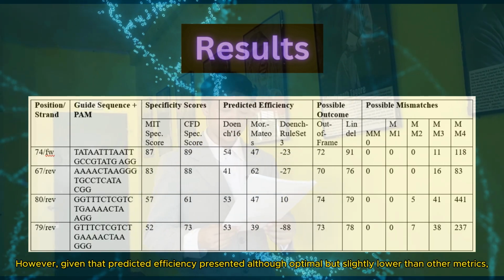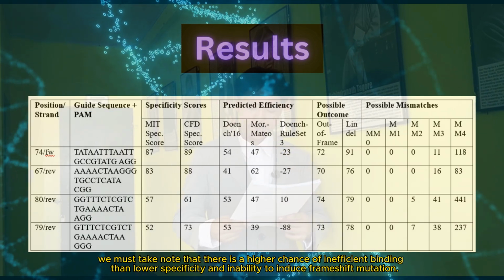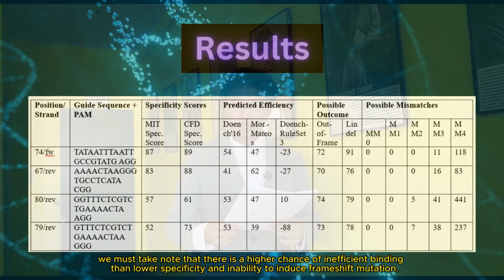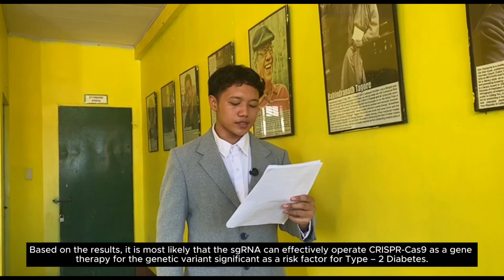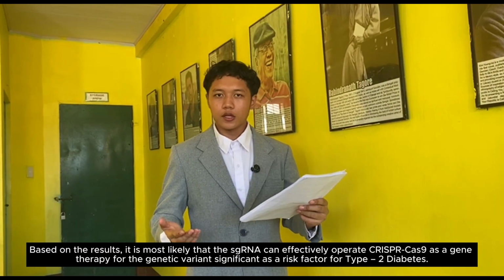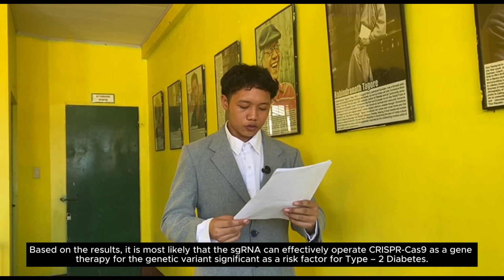However, given that predicted efficiency presented, although optimal, is slightly lower than other metrics, we must take note that there is a higher chance of inefficient binding than lower specificity and inability to induce frame shift mutation. Based on the result, it is most likely that the sgRNA can effectively operate CRISPR-Cas9 as a gene therapy for the genetic variant that is a significant risk factor for type 2 diabetes.